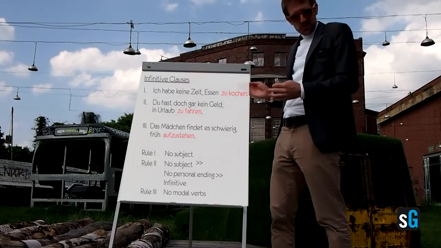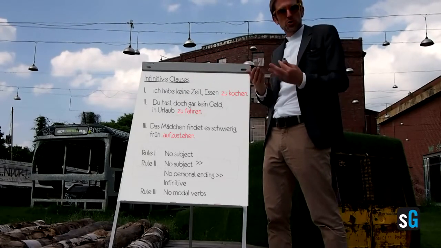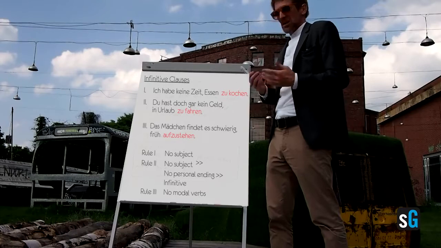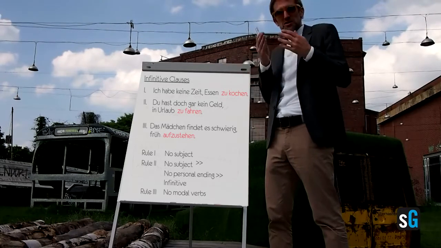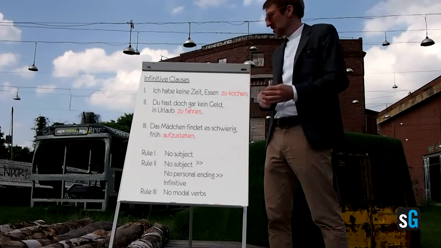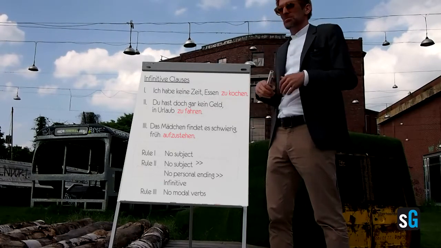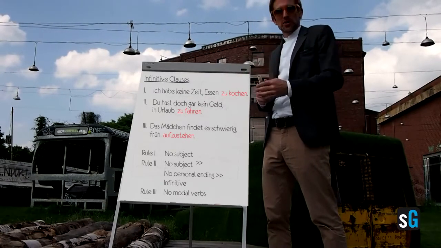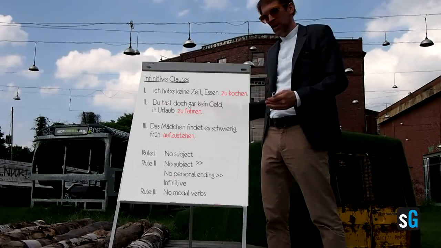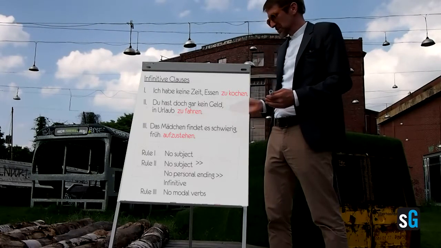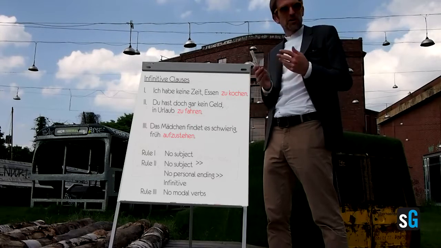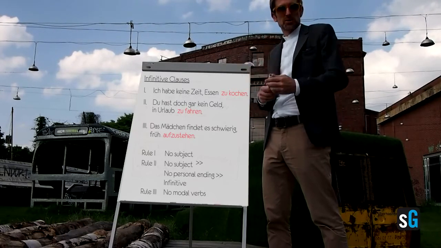Ich habe keine Zeit, Essen zu kochen. I don't have time to cook food. Like in English, to cook is zu plus infinitive. Du hast doch gar kein Geld, in Urlaub zu fahren, but you don't have any money to go on holiday. Again, to go, zu fahren. Das Mädchen findet es schwierig, früh aufzustehen. The girl finds it difficult to get up early.